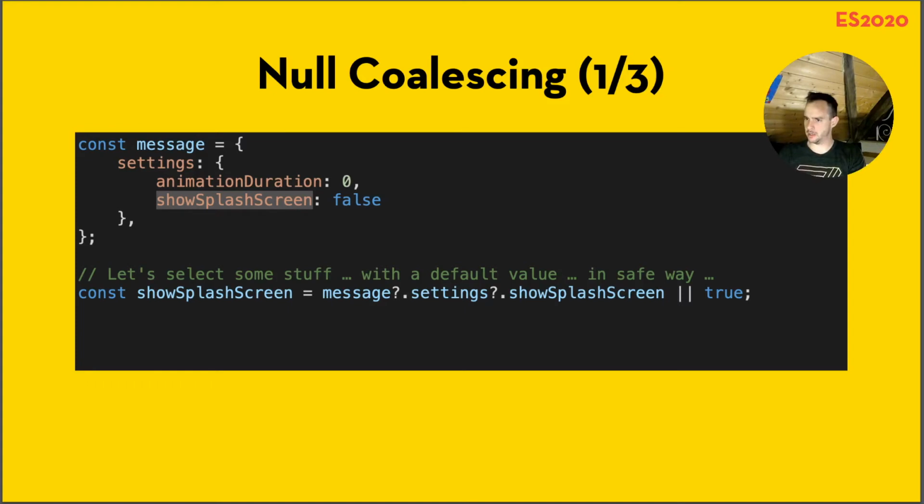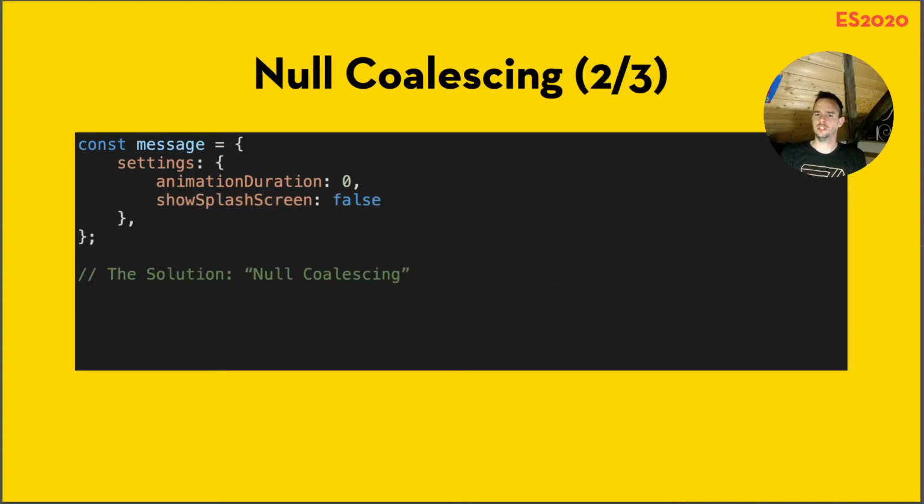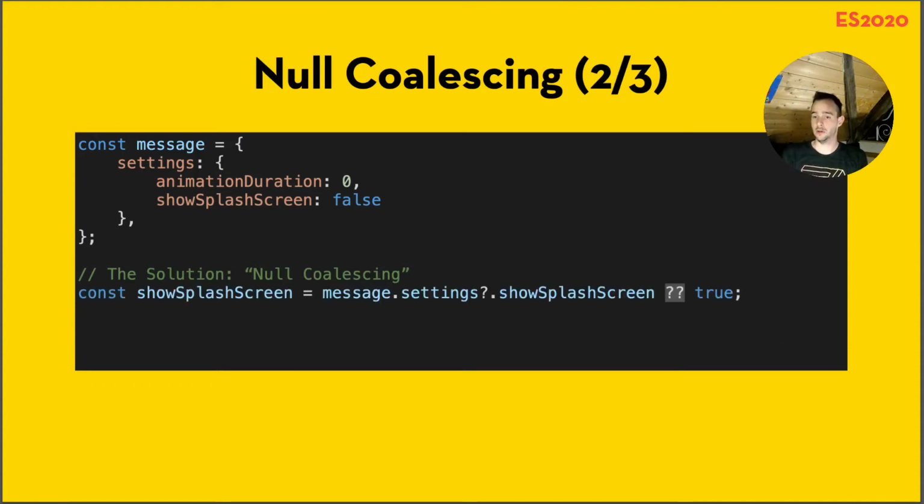And what we get back here is not false, which is what we want, because false is defined on there. But we get back true. That's a problem. Well, you can't really blame the language here, because showSplashScreen actually is false. So false or true, well, that yields true. So how can we solve it? Well, enter the nullish coalescing operator, and it's this one right here, a double question mark. And this will actually show on screen false, which is the result that we want.